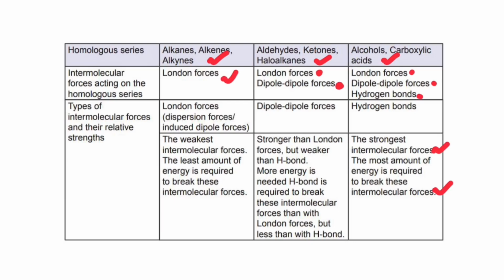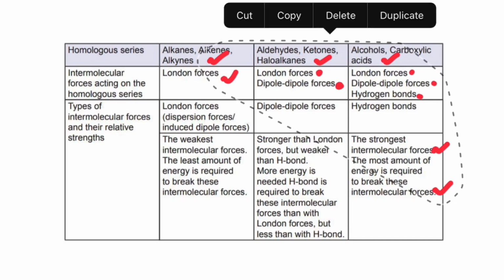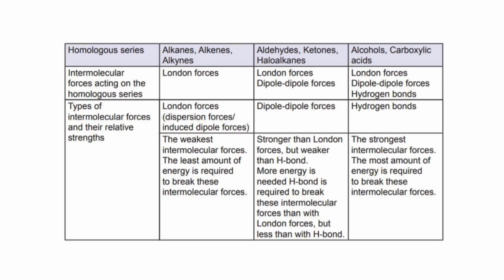But let's just touch on alcohol and carboxylic acid for the time being. The hydrogen bond in carboxylic acid is stronger than that in alcohol. That is because carboxylic acids have 2 sites of hydrogen bonding, while alcohols only have 1 site of hydrogen bonding.